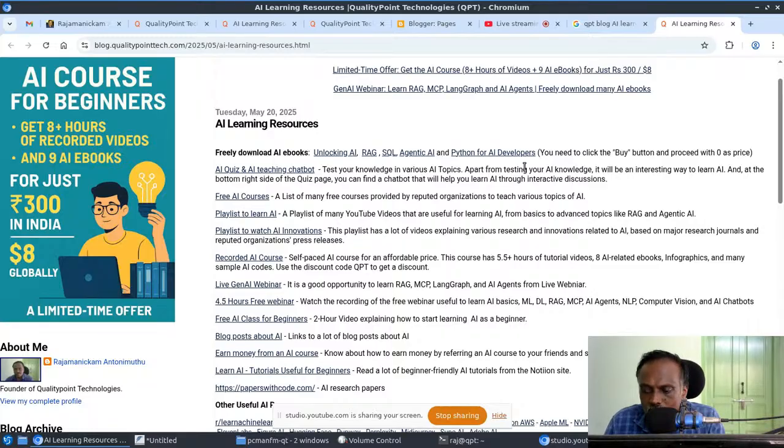So obviously they will be expecting returns. In that case, they need to reduce the human employees, right? In that case, obviously people who are skilled in AI will be getting the opportunity to continue their job. So it is very important to learn AI.